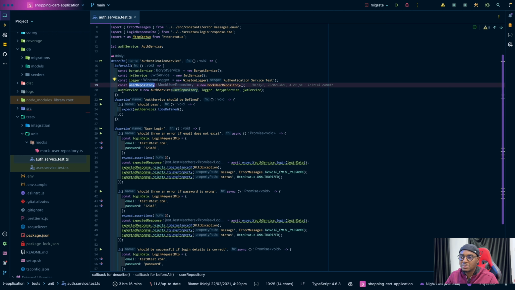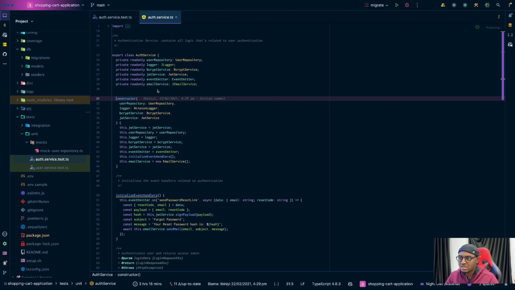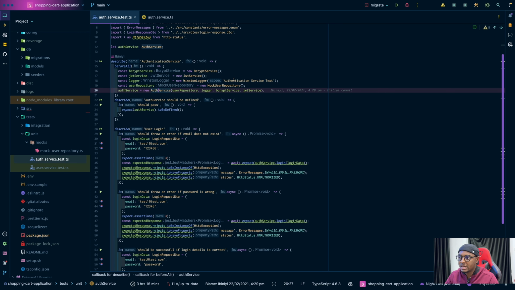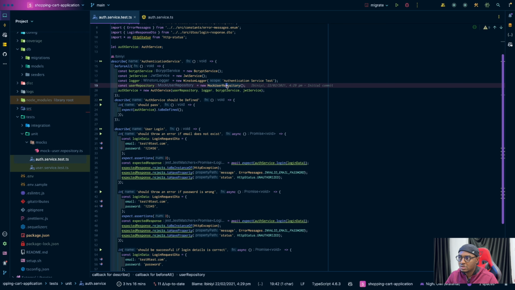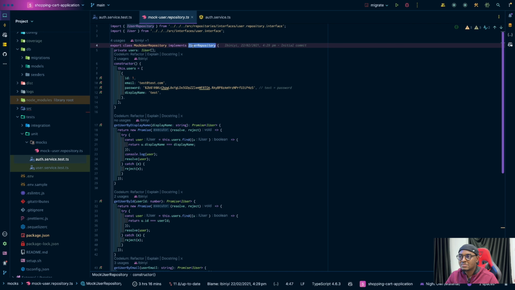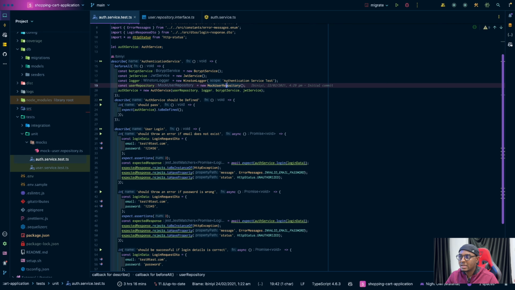The user repository that is being passed into the auth service is the mock repository. But if you check, the actual auth service doesn't have to know exactly what is coming in. It just needs to know that it's a type of this user repository. And if you check this mock user repository, it is implementing the same interface as user repository. That is why it worked.